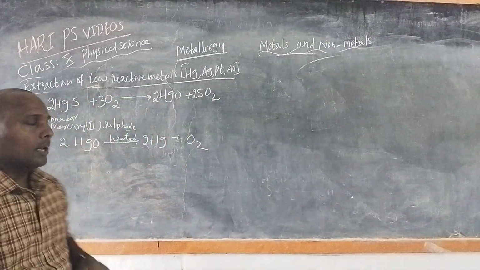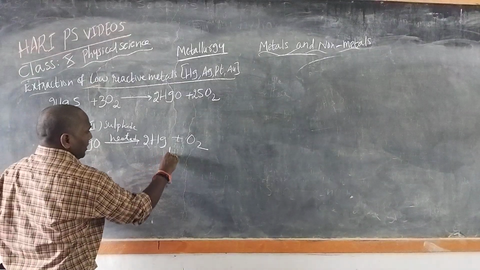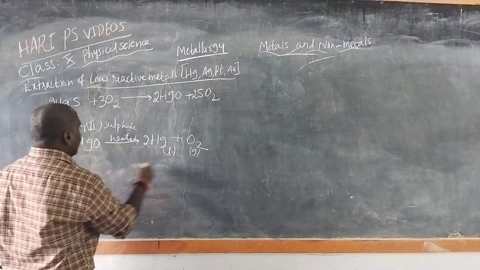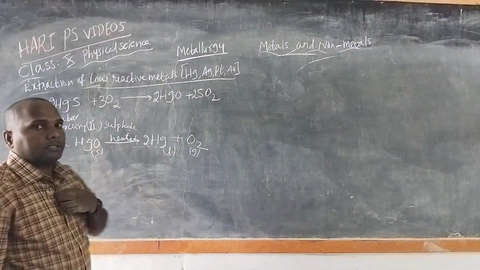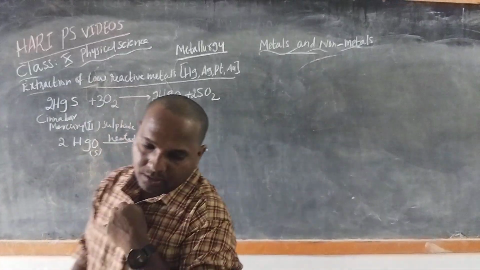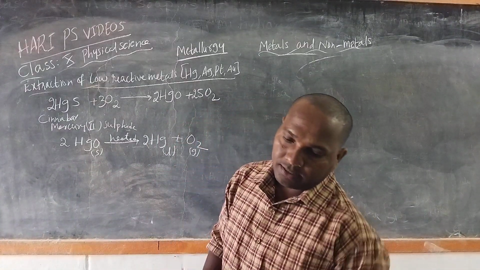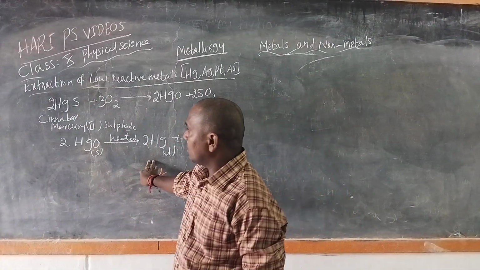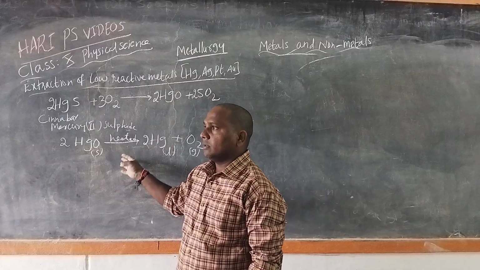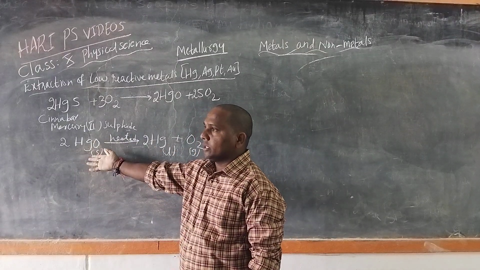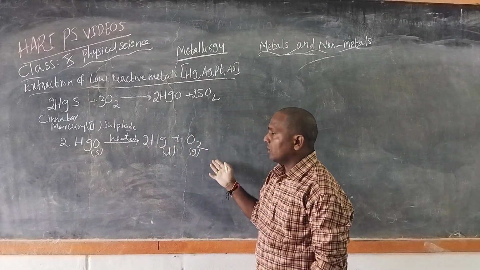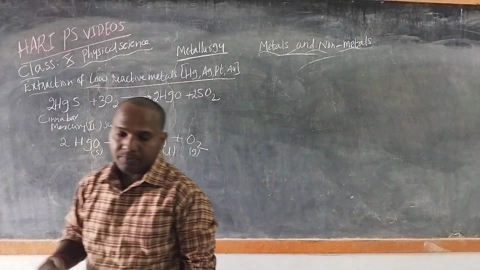Mercury is directly obtained as a liquid, and oxygen is a gas. So by heat reduction, it is reduced into mercury as well as oxygen.